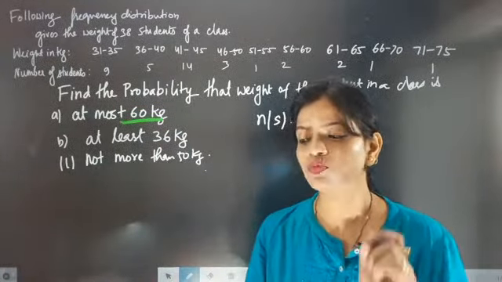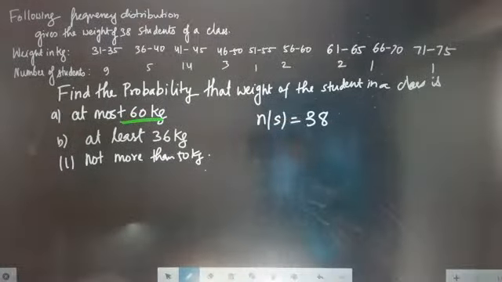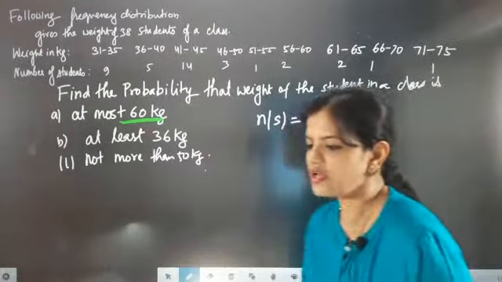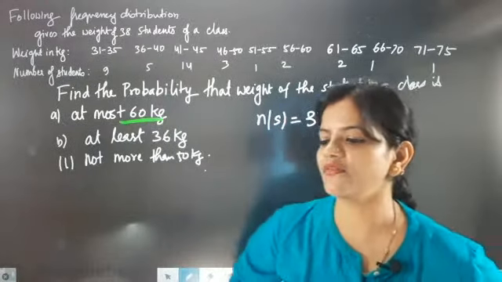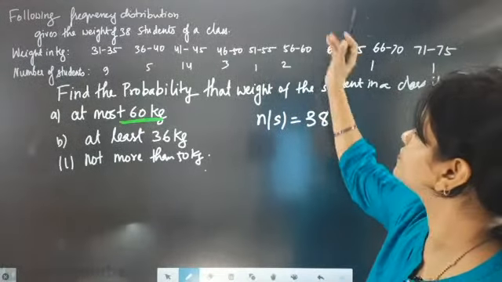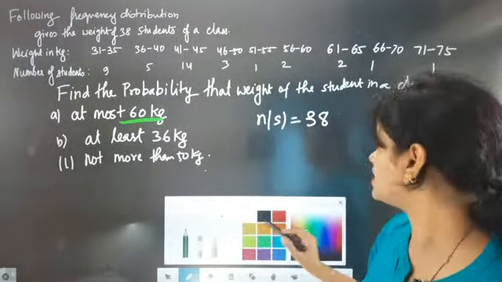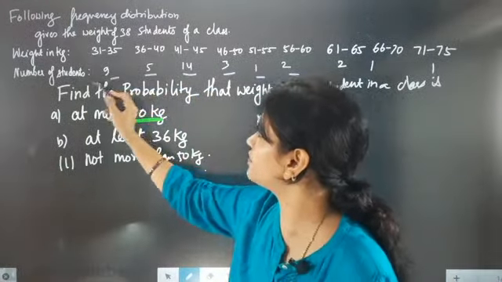How many children are having weight 60 kg and less than that? Let's see first. Now 60 kg is this one. So 60 and less, I am just underlining that. For 60 and less I will go for 2, 1, 3, 14, 5 and 9.